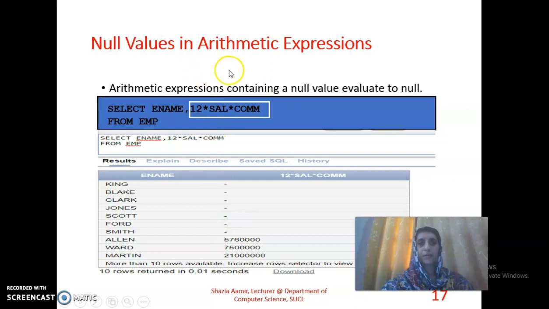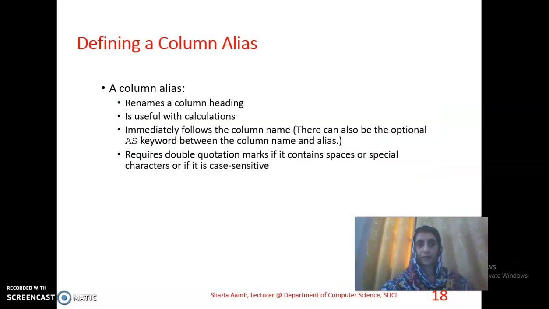Null values in arithmetic operations: similarly, we can multiply annual salary with commission. Then we found the result over here. Those who have commission have a result with annual salary applied.